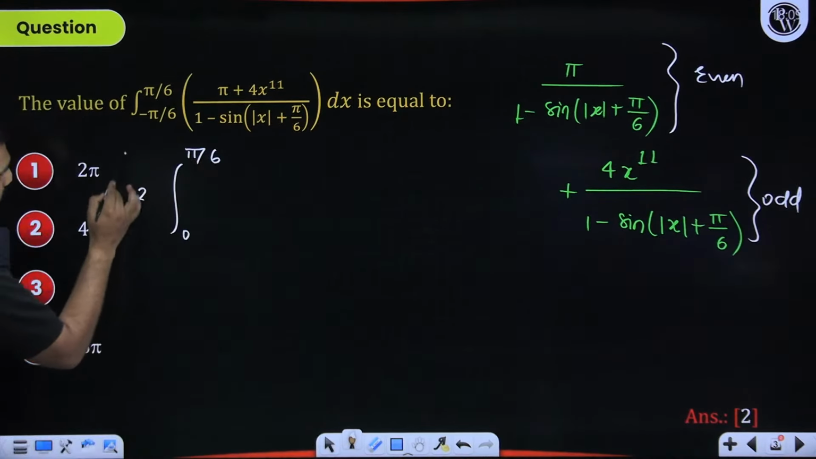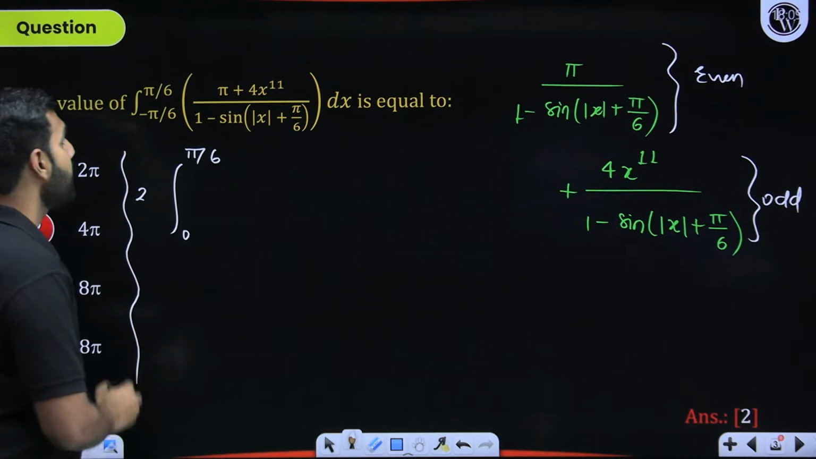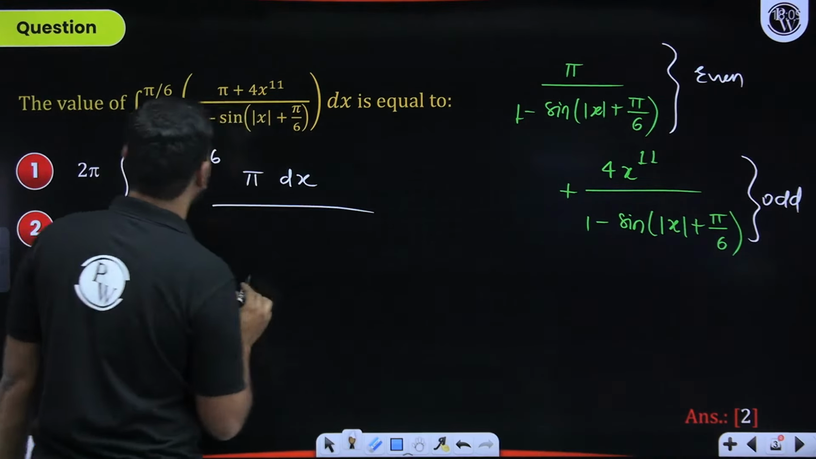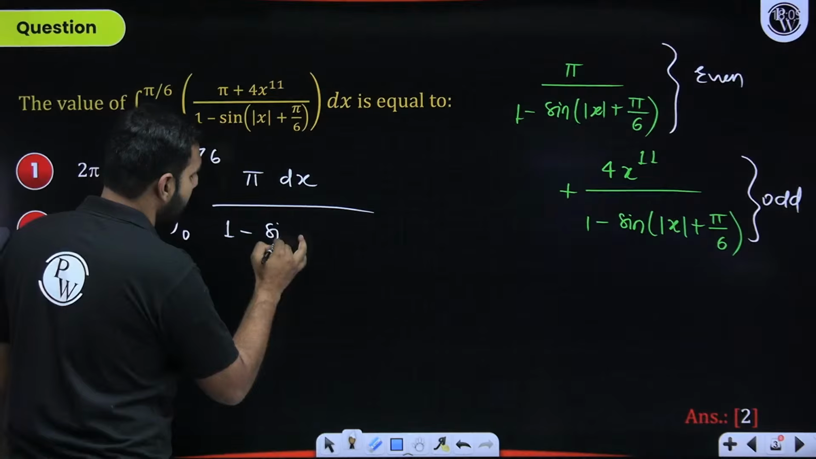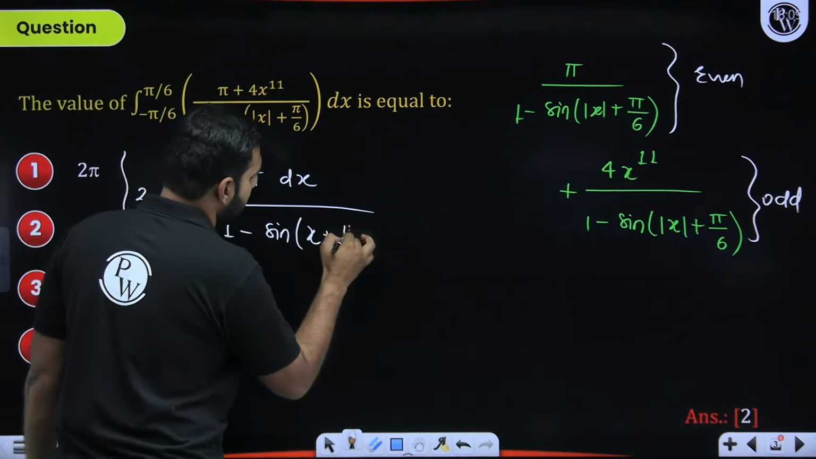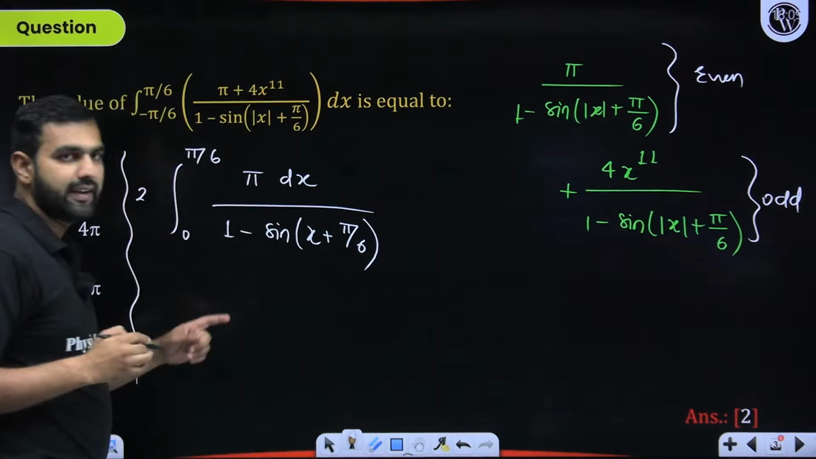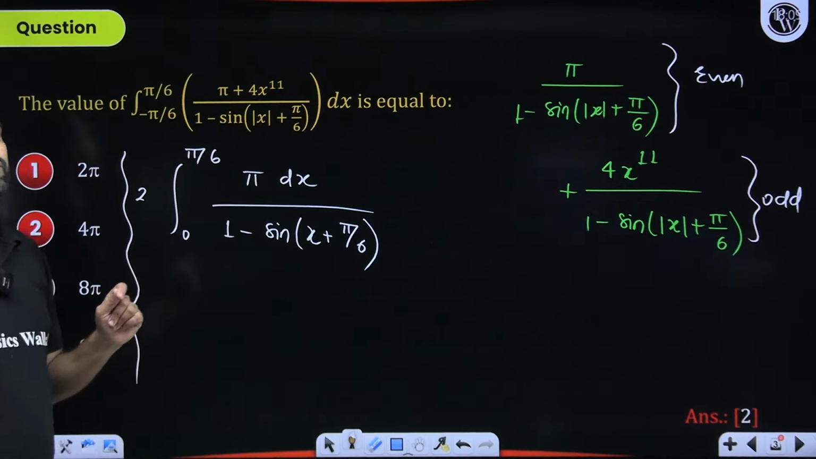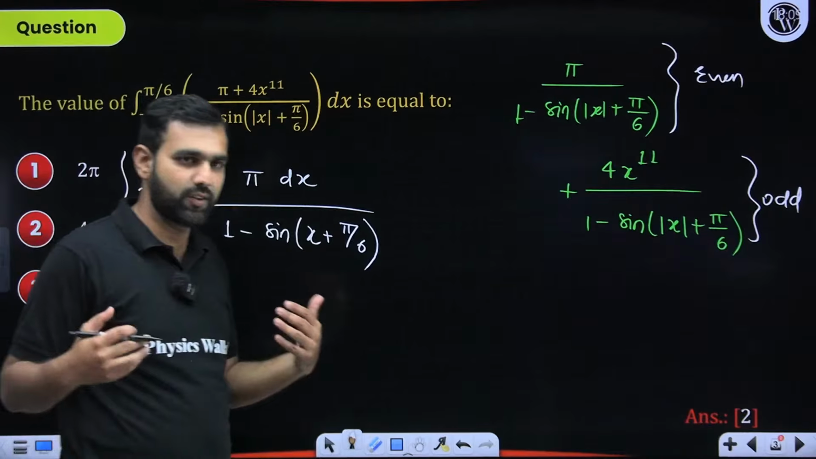First of all, give me a quick confirmation. Did you understand this part? Here, it will be pi dx divided by 1 minus sine of mod of x plus pi by 6. Now I did not write it as mod of x. Why? Because it will be from 0 to pi by 6. So if x is from 0 to pi by 6, it is already positive.